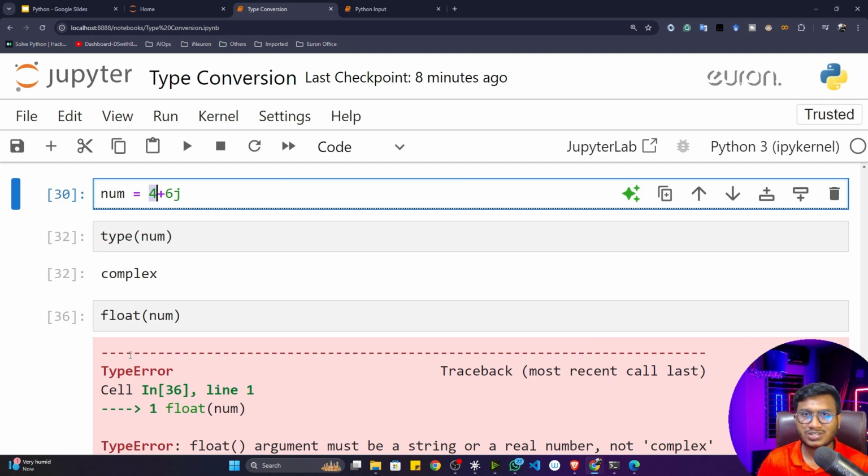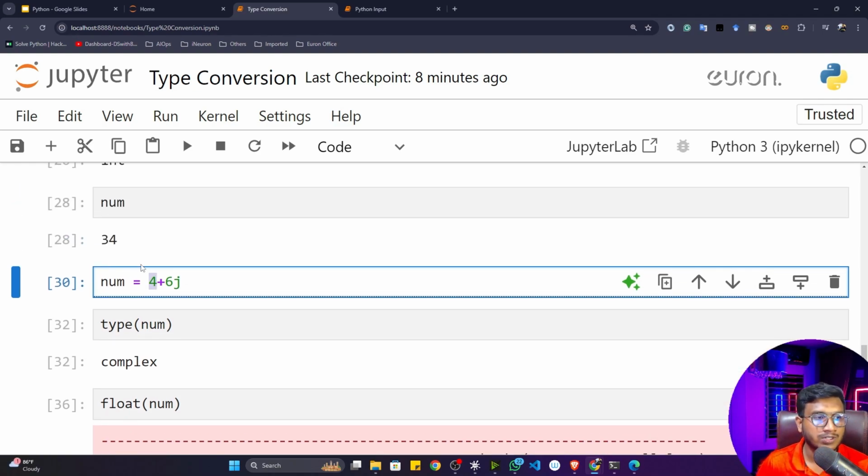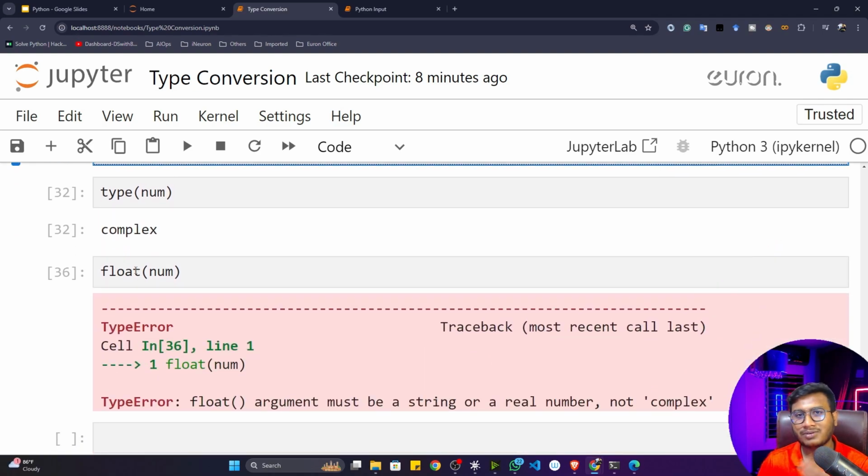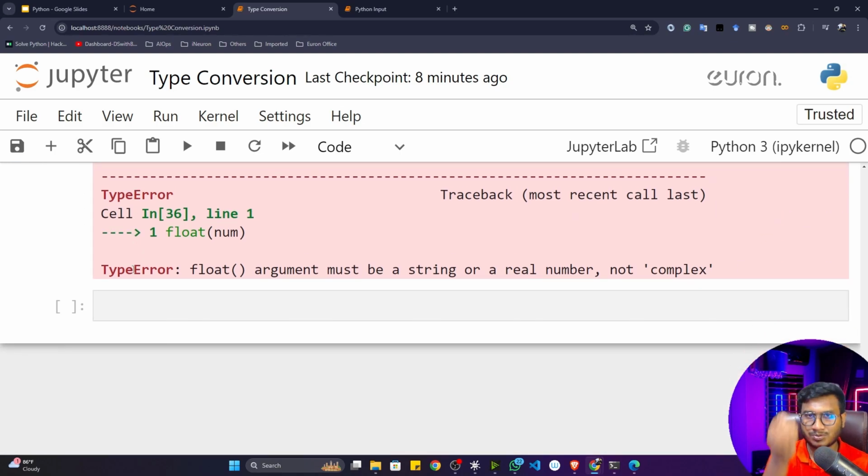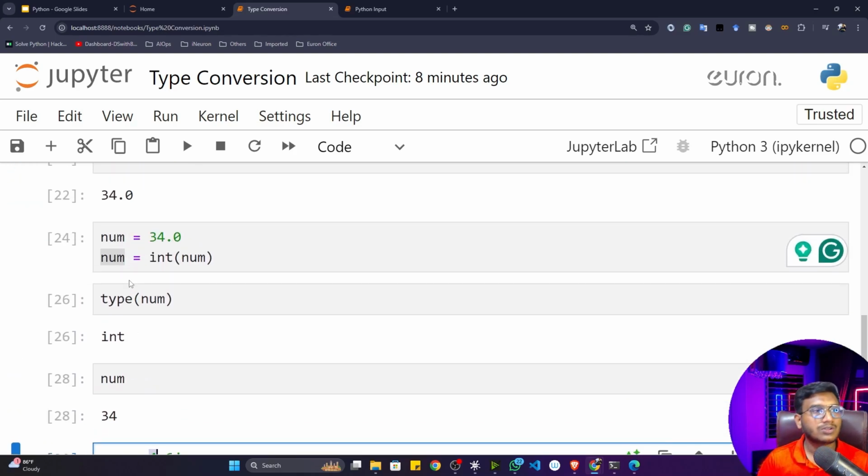So these are the restrictions you have to remember whenever you are doing type conversion. Otherwise, you can convert any kind of data to any other data format. You can do the experiment. Just take your Jupyter notebook, write the code, and execute it one by one. You will automatically get the idea. So this is all about type conversion. I hope it makes sense.